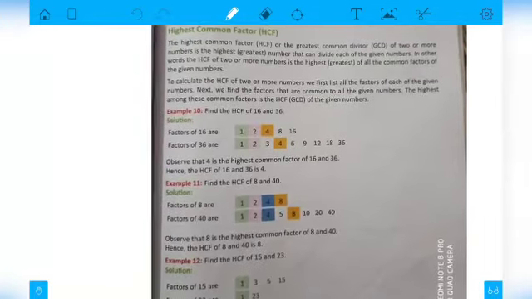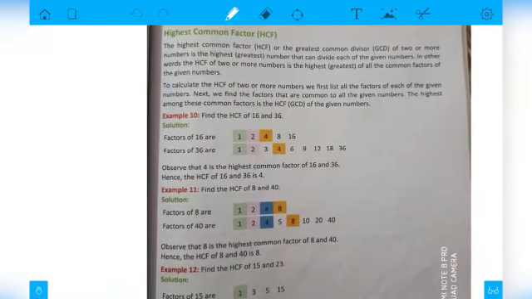Now let's come to the new topic, that is highest common factor. What is highest common factor? Dear students, the highest common factor or the greatest common divisor, GCD, of two or more numbers is the highest or greatest number that can divide each of the given numbers. In other words, the HCF of two or more numbers is the highest of all the common factors of the given numbers. For example, if I say find the HCF of 16 and 36,